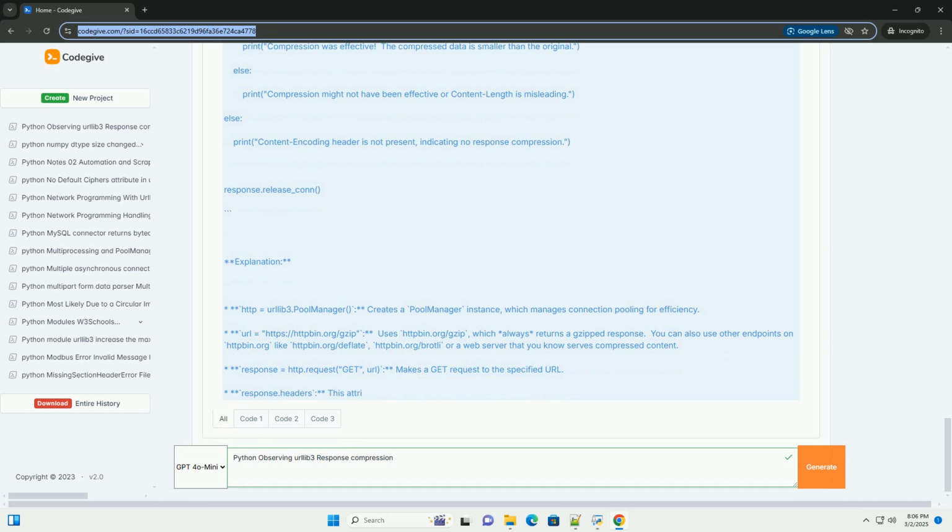5. Observing compression techniques: gzip, deflate, brotli. Let's modify the code to explicitly handle different compression types if automatic decompression is disabled or the server ignores the Accept-Encoding header. Explanation: gzip.GzipFile(fileobj=io.BytesIO(response.data), mode='rb').read() uses the gzip module to decompress gzip data.